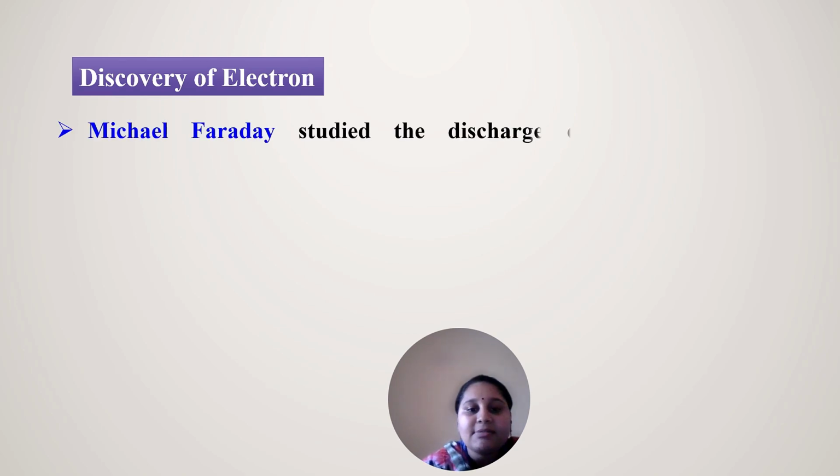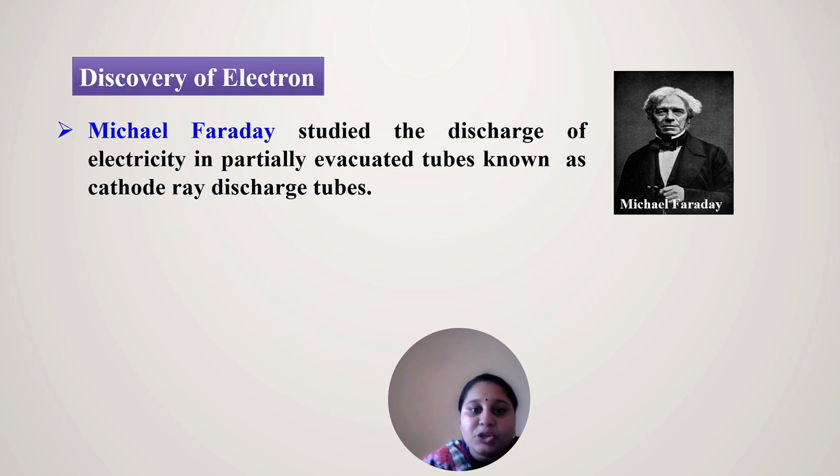Who discovered the electron? Basically, the electron was discovered by J.J. Thomson. Before that, there was a scientist called Michael Faraday. He studied the discharge of electricity in partially evacuated tubes known as cathode ray discharge tubes.